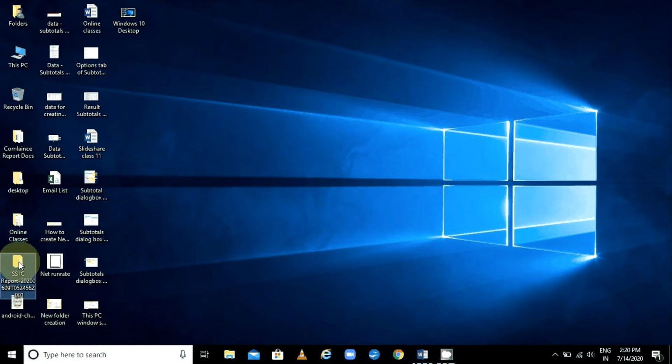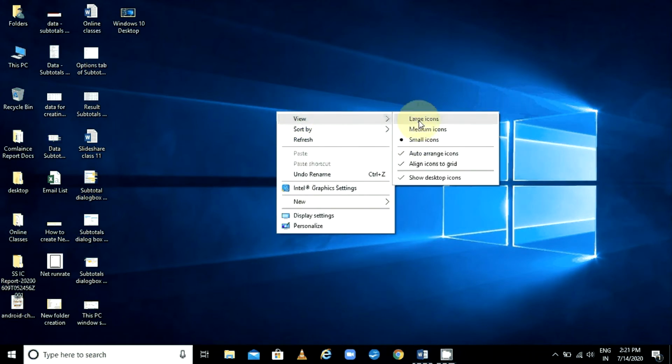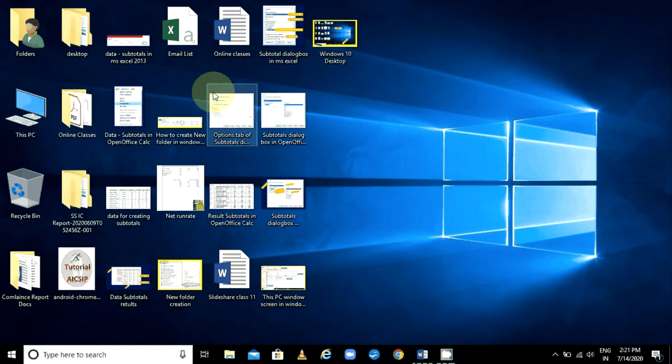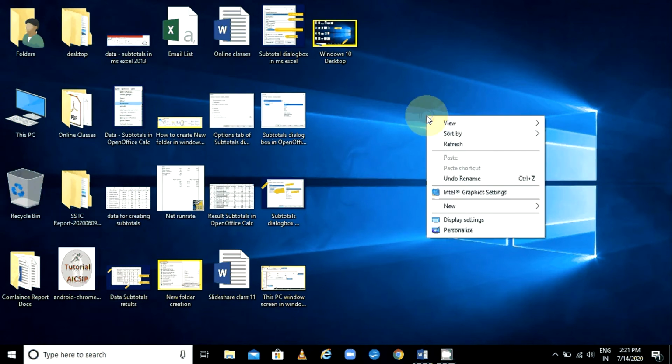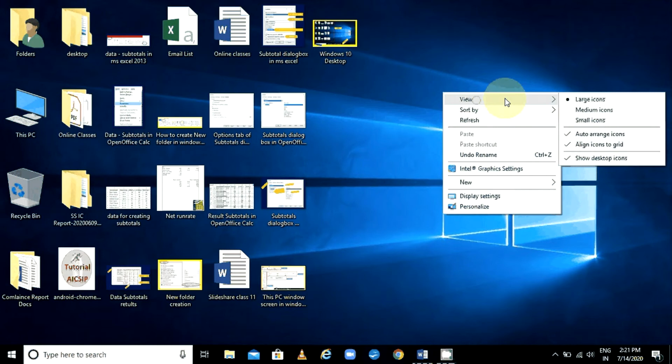Similarly, if you want to change something for your icons, you can change it like this in Windows 10. Just right click on your desktop and then choose large icons. See, now look at this screen. You will get icons available in large size. I have done that by following these steps. Right click on your desktop wherever no icon is displayed, means at blank space, then view and large icons. Medium icons will reduce the size like this. So whatever size you want, you can change it.